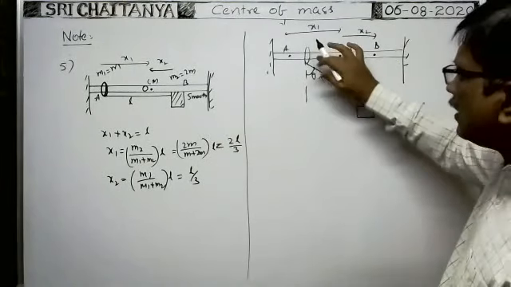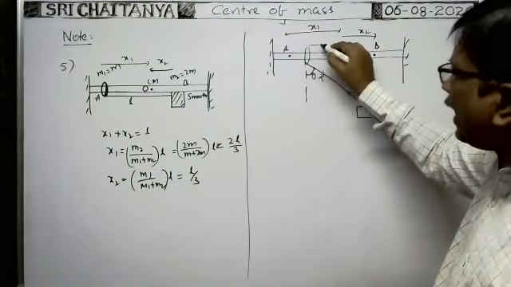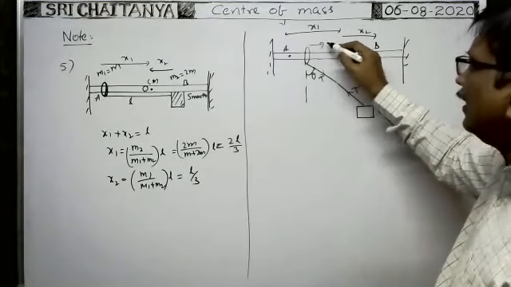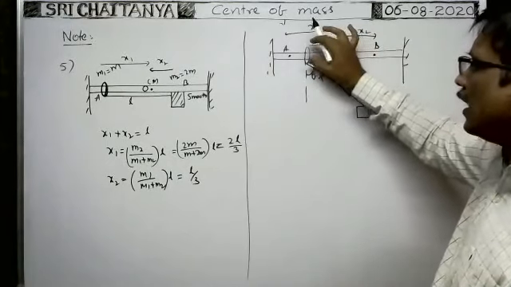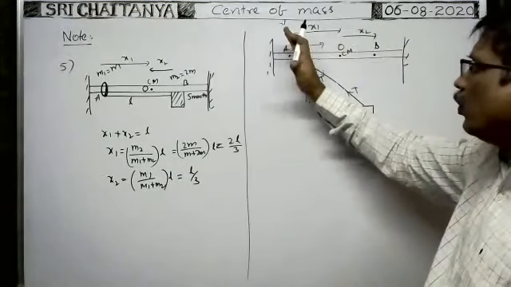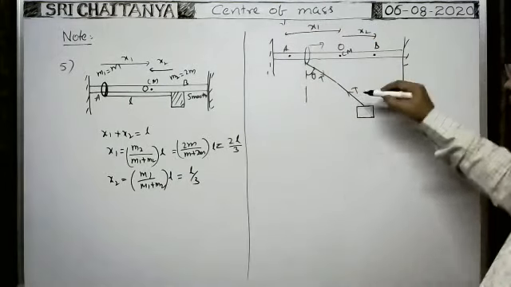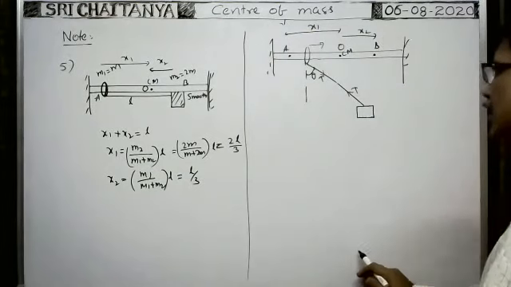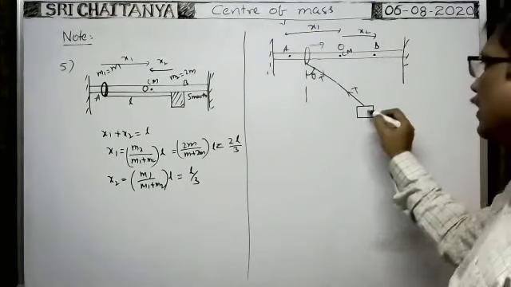The tension component acting in this direction is T sin theta. With this T sin theta tension, the ring is pulled in this direction. That's why the ring will move in this direction. The tension T pulls the block in this direction. That's why the block cannot come down directly. It will travel along this path like this.